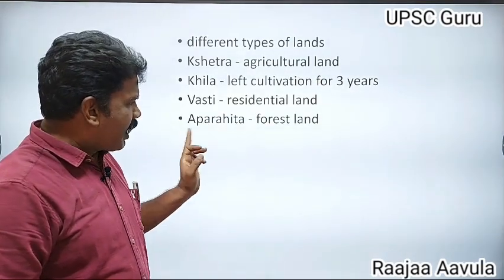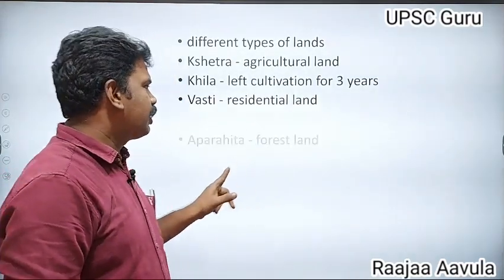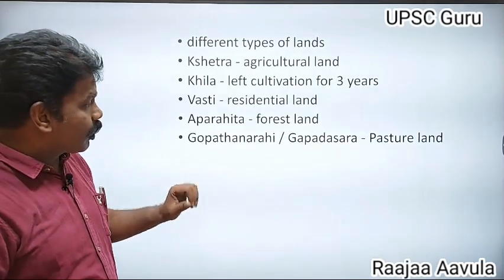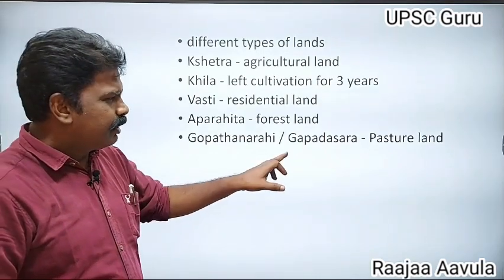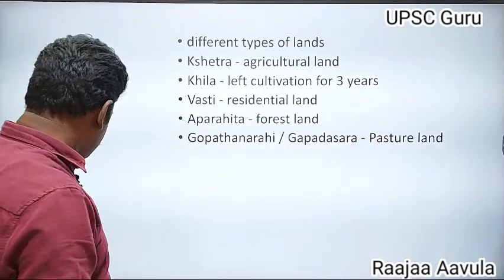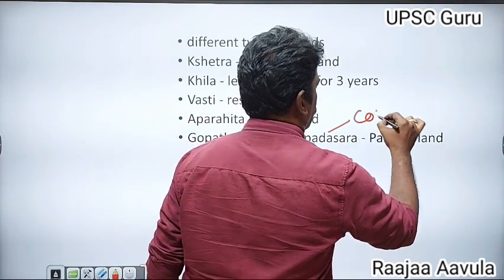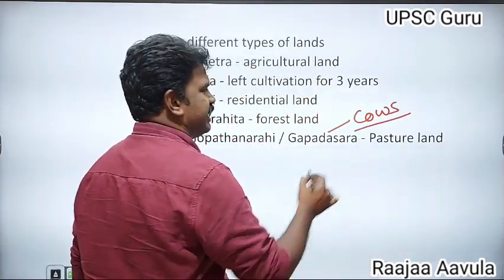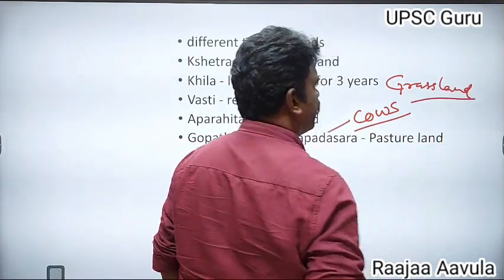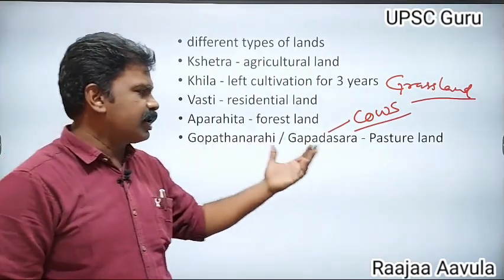Aparahita was forest land. And Gopadasara was pasture land. Pasture land was especially the land used for cows, that is grassland, also called banjar, left for the cows.